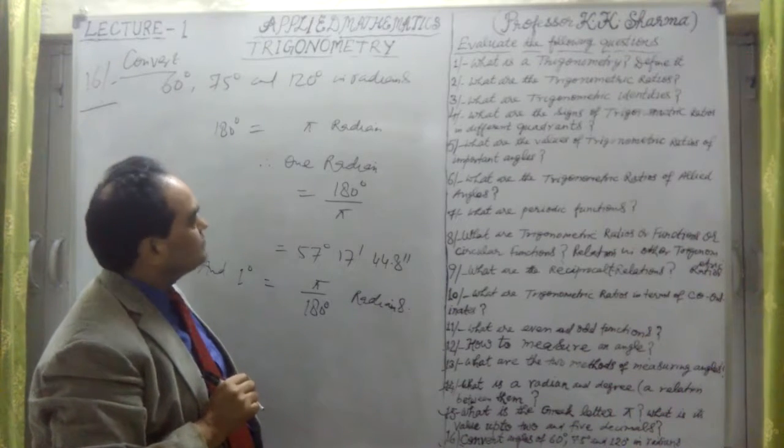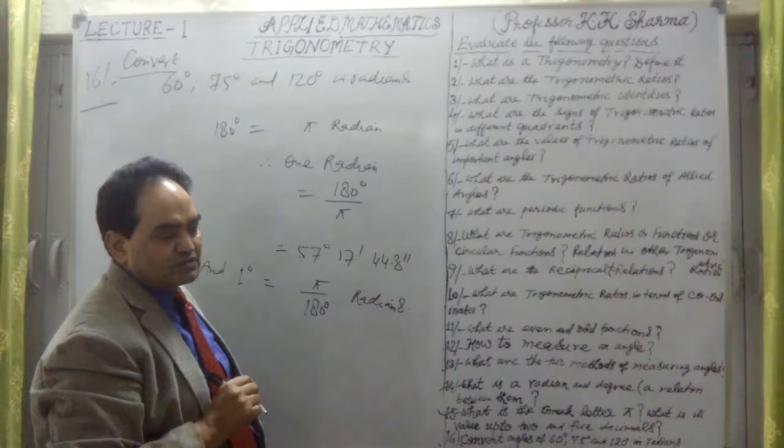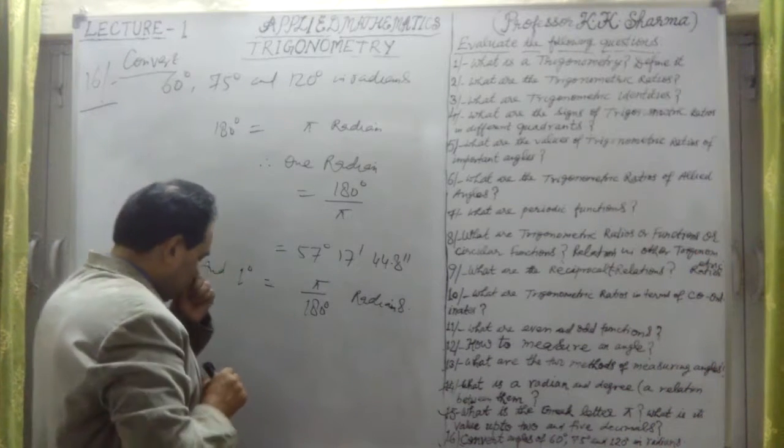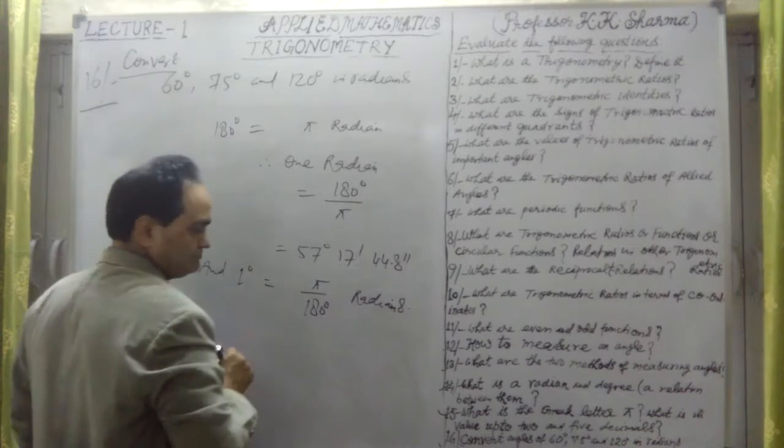Now circumference is 2 pi r, that is 2 into pi into r.